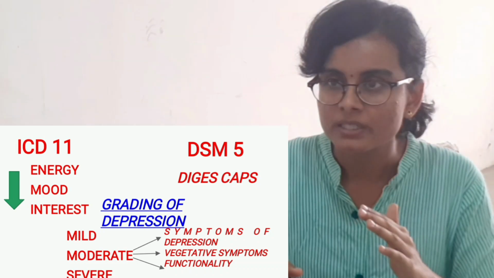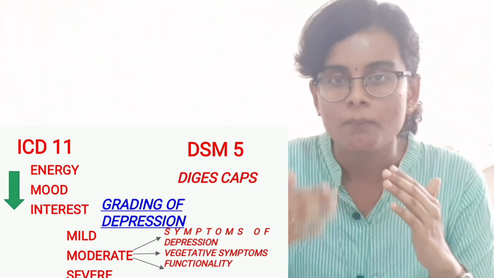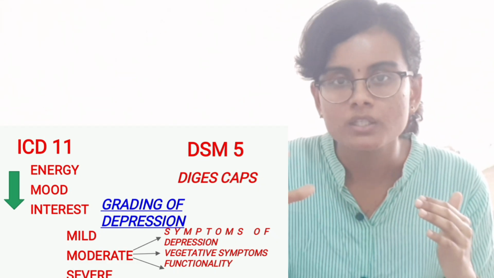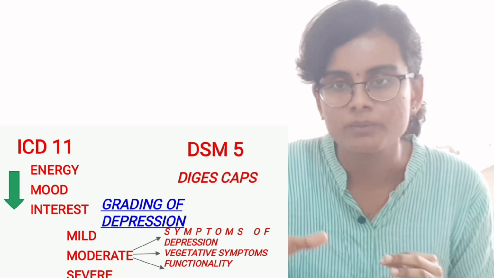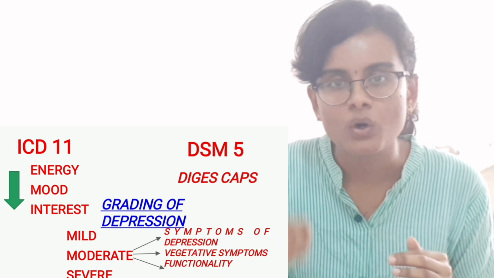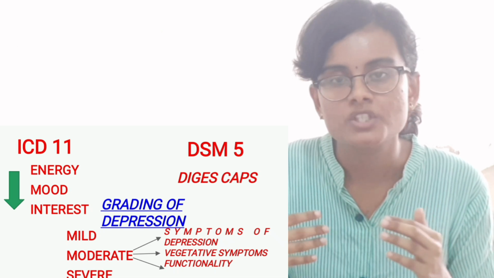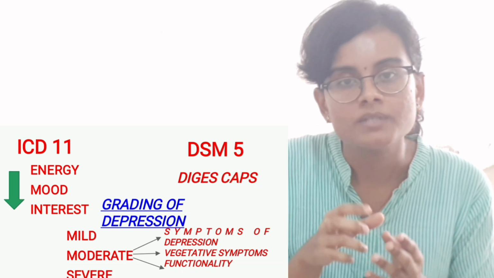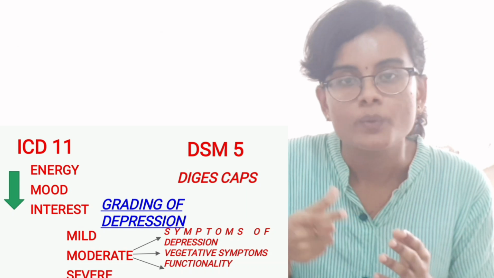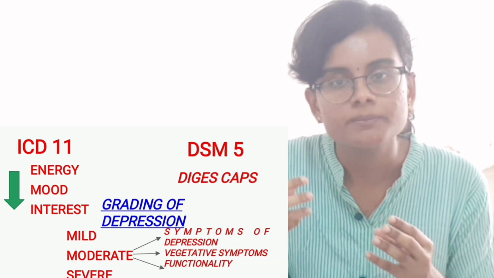Gradings of depression: it is graded as mild, moderate and severe on the basis of 3 factors, which include symptoms of depression, functionality and also vegetative symptoms, which include sleep and appetite. In mild depression, some symptoms of depression are present, whereas in moderate and severe, they are persistent.